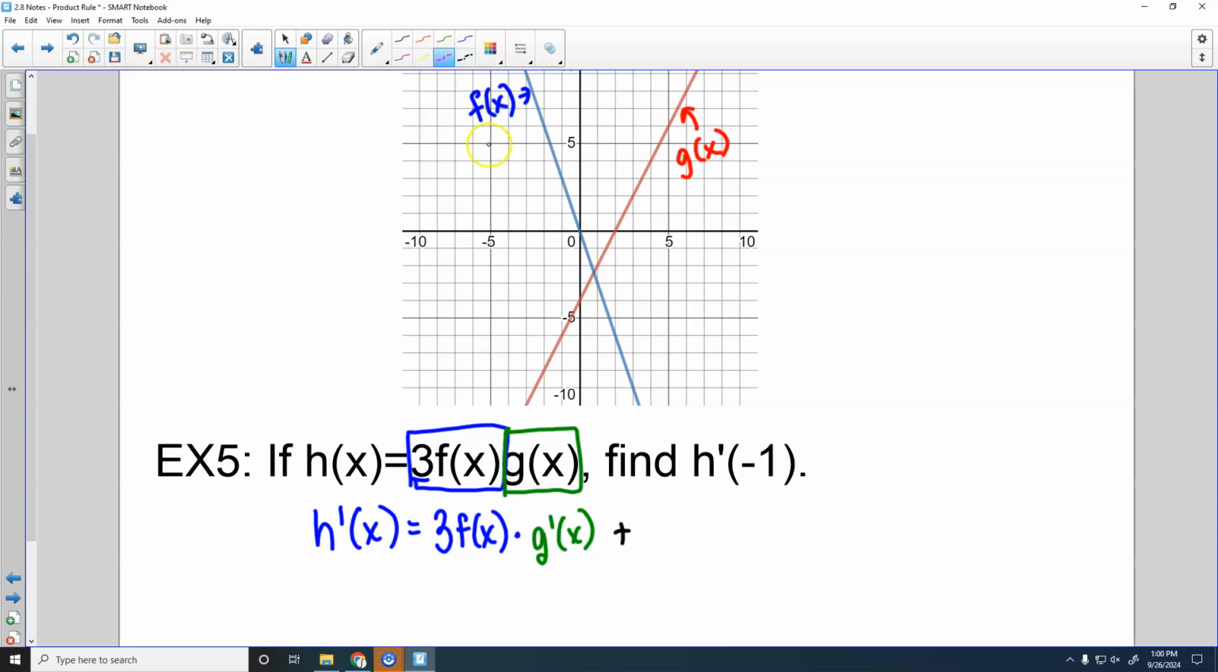plus we'll have g of x times the derivative of 3f of x. And 3 is just a coefficient, so that's just going to be 3f prime of x. It is almost just the formula, right? The only difference is we got that 3 that's in there.